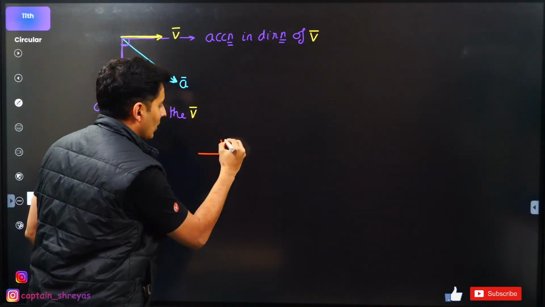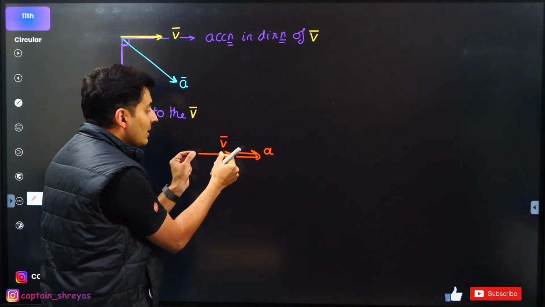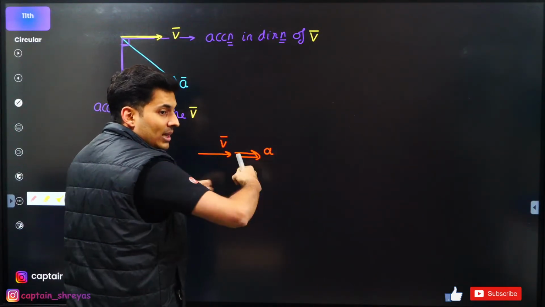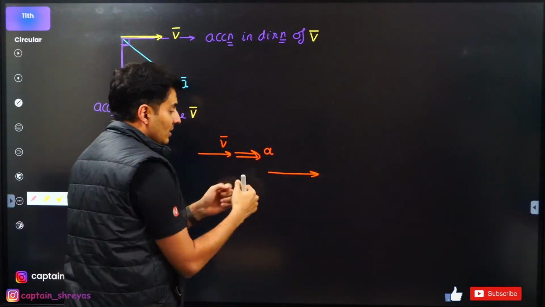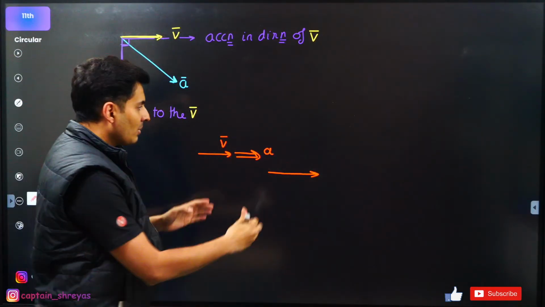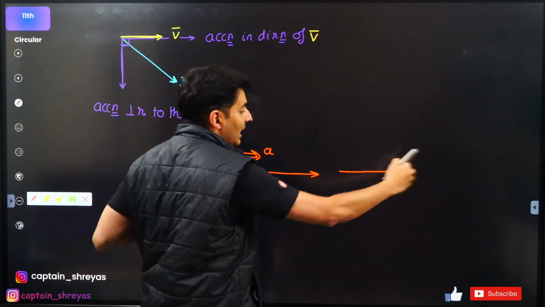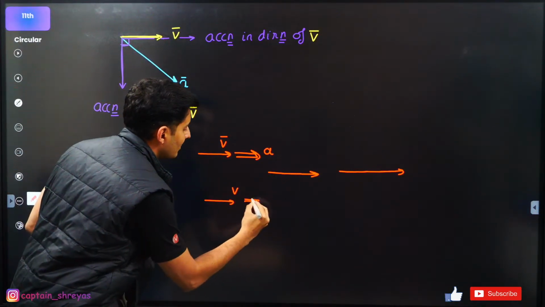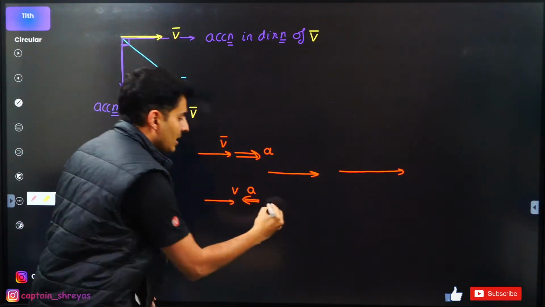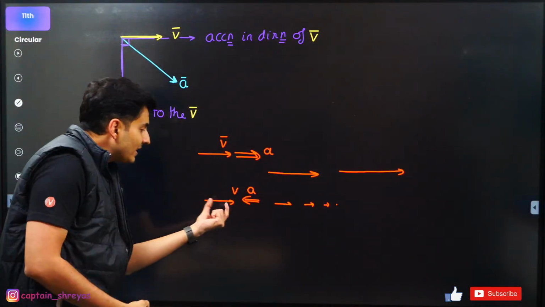If I have velocity and if I have acceleration, what will happen? This velocity will increase. This acceleration will pull that length of that vector. This acceleration will change the velocity. It will increase its magnitude. Because it is accelerating, it will change the velocity. Maybe the velocity might become like this. It will stretch it. If the velocity is here and if the acceleration is here, opposite, then the velocity will reduce until it stops. So it is changing the length.